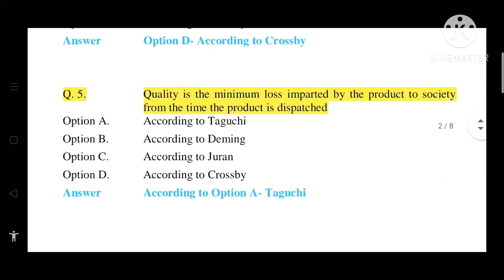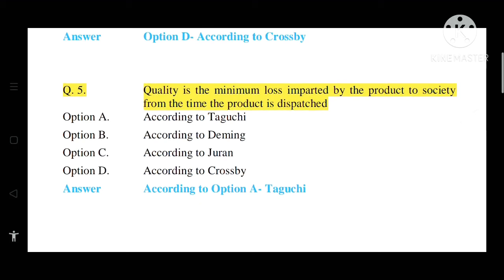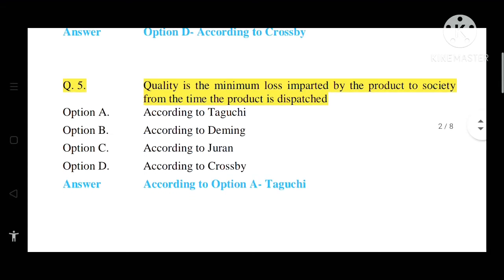Question number 5. Quality is the minimum loss imparted by the product to society from the time the product is dispatched. Options are option A, according to Taguchi. Option B, according to Deming. Option C, according to Juran. Option D, according to Crosby. So the correct answer is option A, that is according to Taguchi.